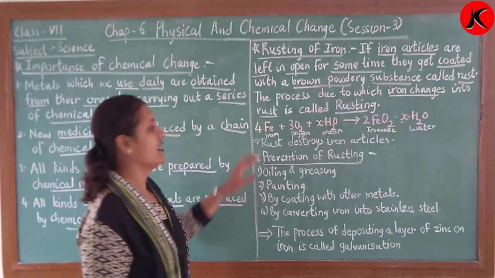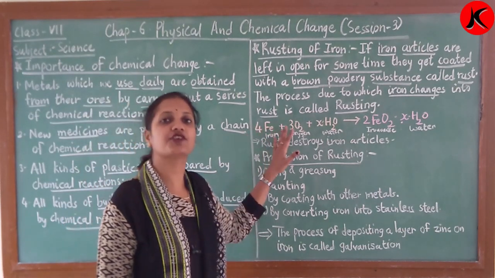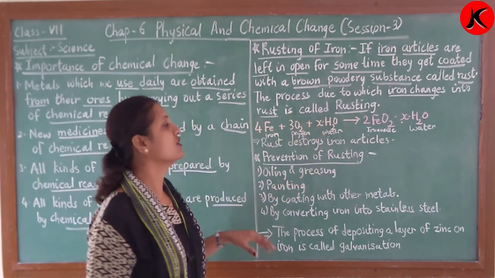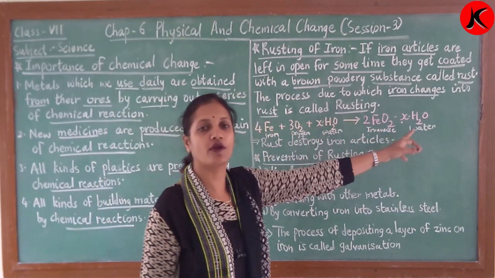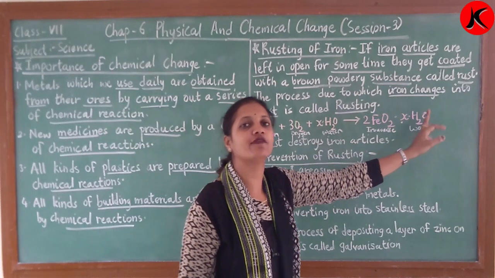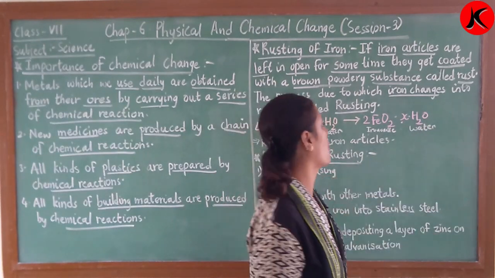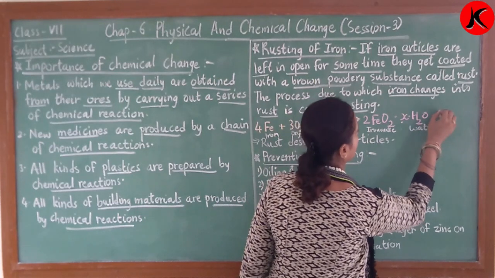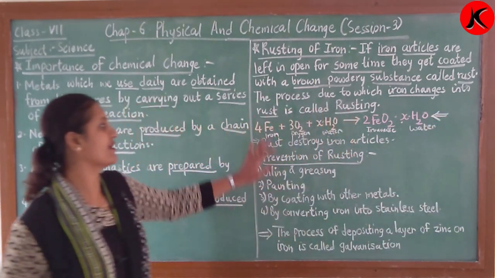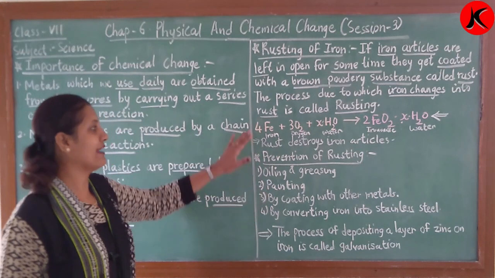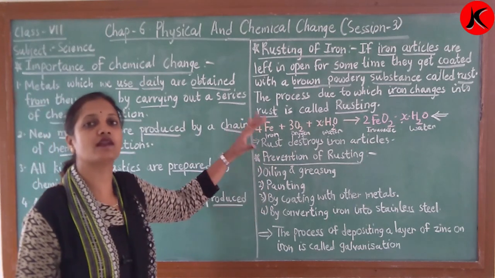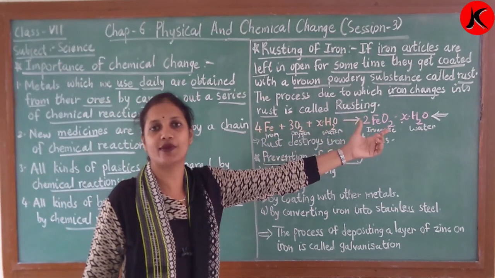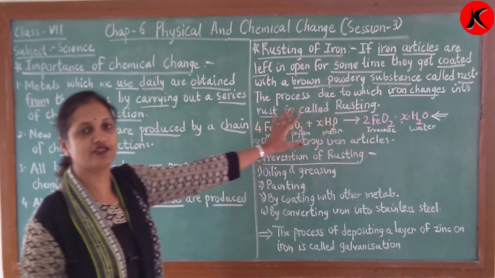Again I repeat, 4 Fe plus 3 O2 plus X number of H2O gives 2 Fe2O3 plus X number of H2O, that is water. So this equation you will remember very well, which is very important, right? And in further classes you will learn the details of how we derive the chemical equation, right children?